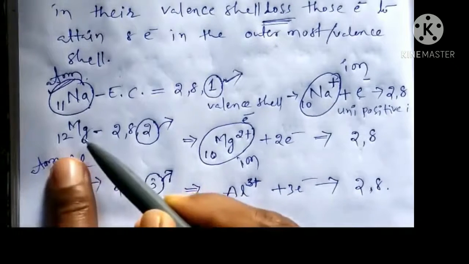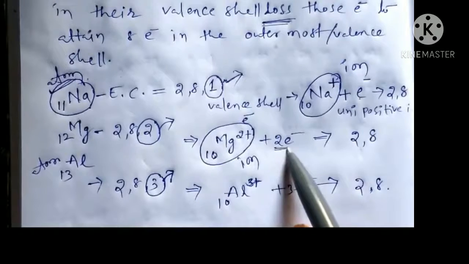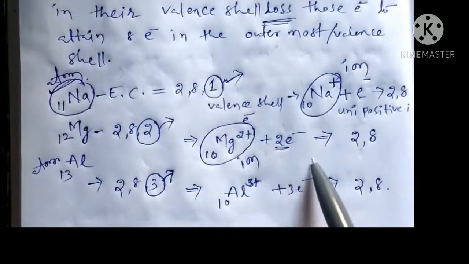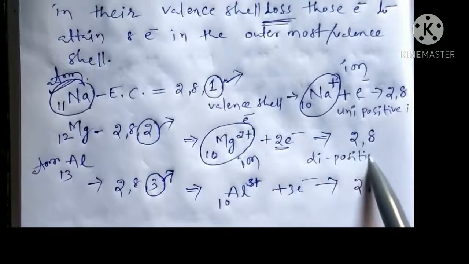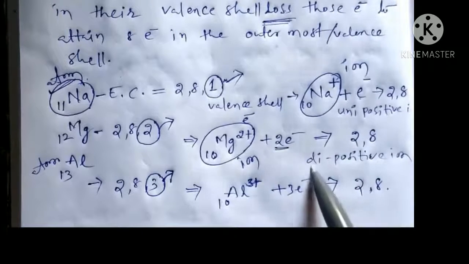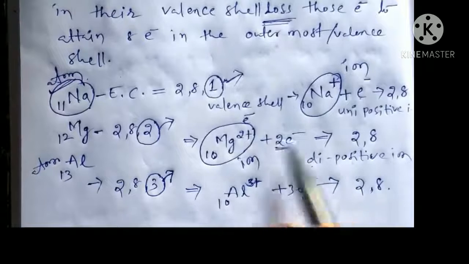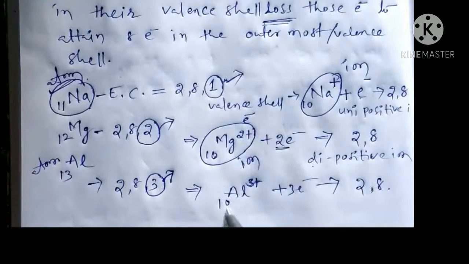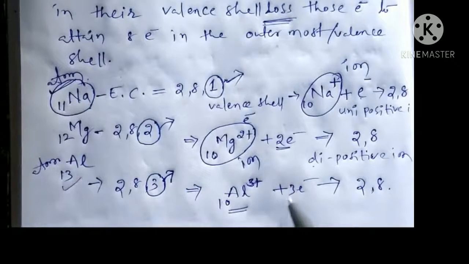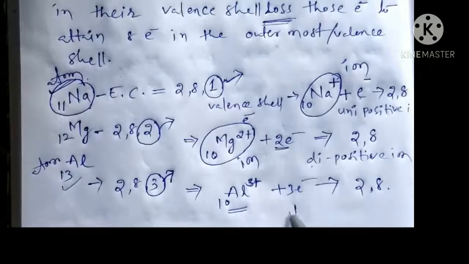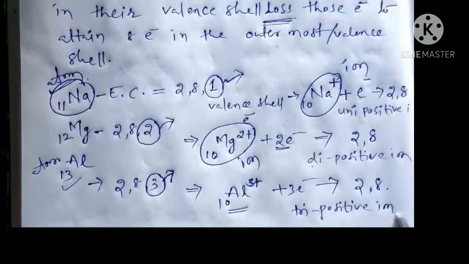And the magnesium atom, by losing 2 electrons, forms a dipositive ion. Di here means 2 positive. And the aluminium atom, by losing 3 electrons, can form a tri-positive ion.